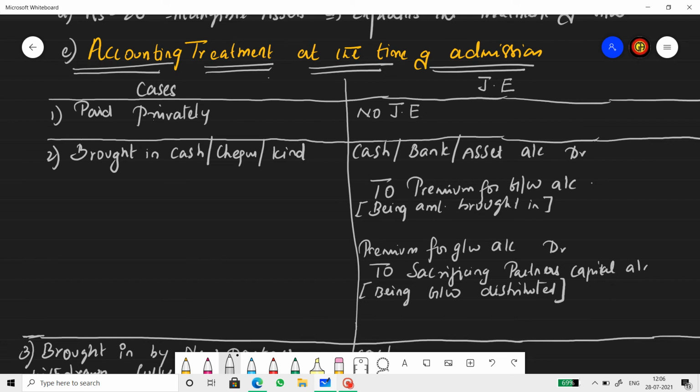Now, when a new partner is admitted and the partner agrees to pay goodwill privately, no journal entry will be posted. No journal entry will be recorded.